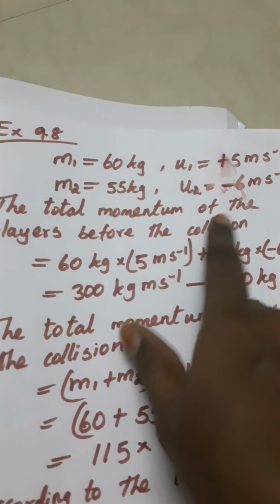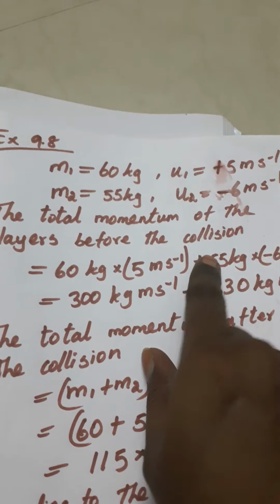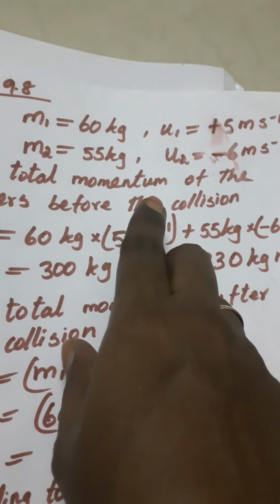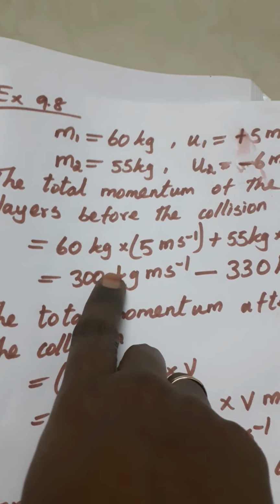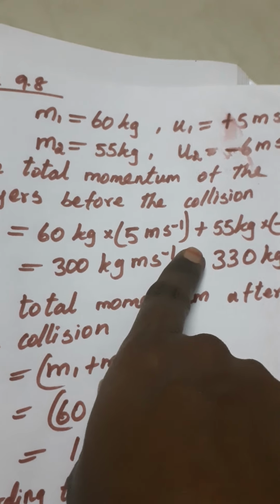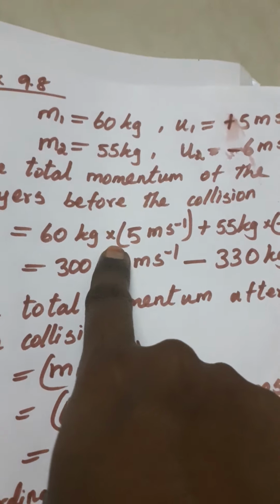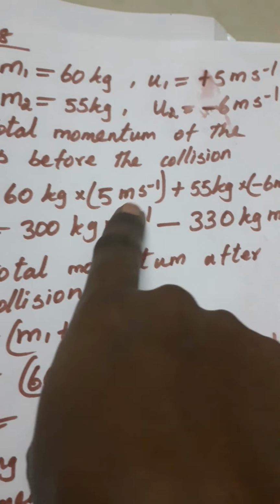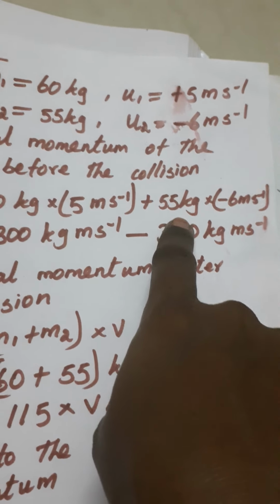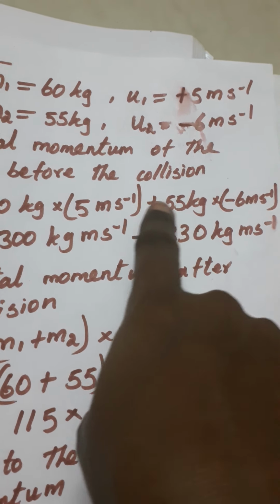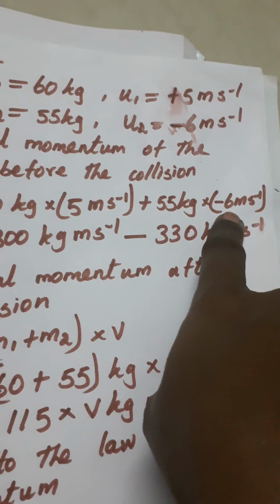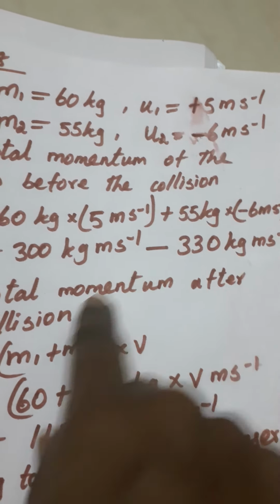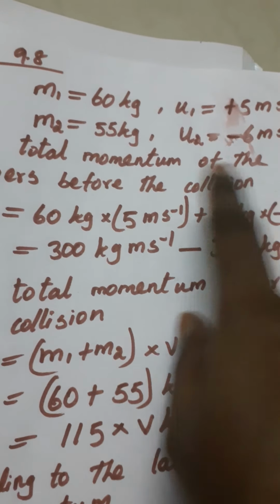So the total momentum of the players before the collision: we have to calculate the momentum before collision. That is 60 kg into 5 meter per second for the first player, plus 55 kg into minus 6 meter per second for the second player, because he is moving in the opposite direction, that is right to left.